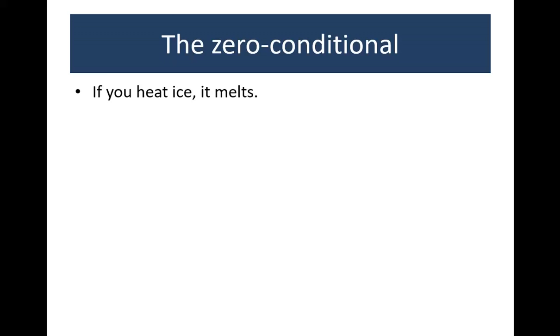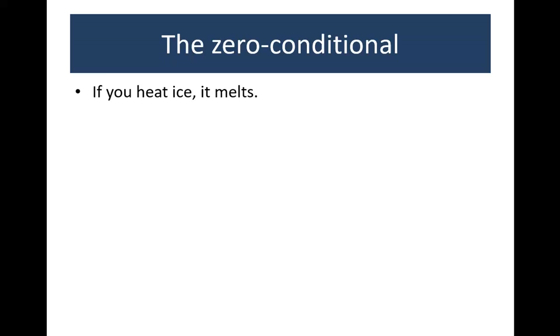Now we go to the second one. If you heat ice, it melts. You already see it has a different structure. In the if part, you use the present tense. That's the same as the first. But in the second part, you also use the present tense. If you heat ice, it melts. So when do you use this? Do you use this for likely situations or situations that are very, very likely or almost sure to happen?